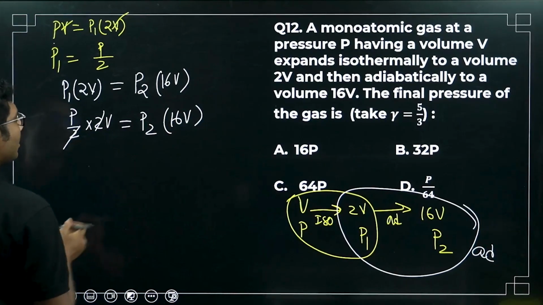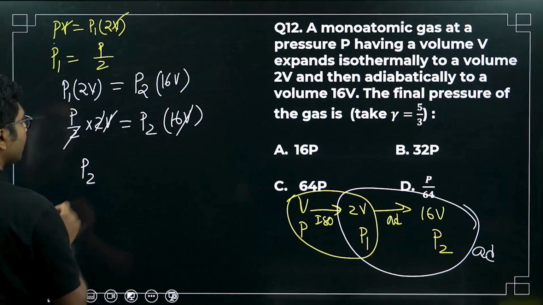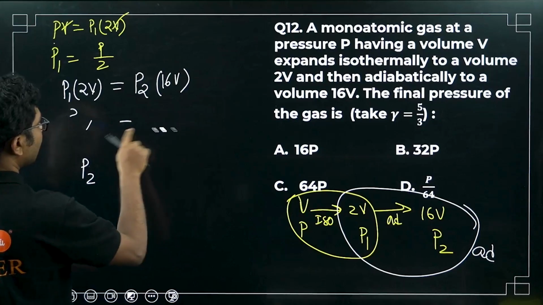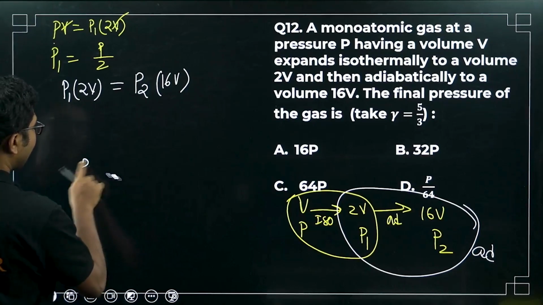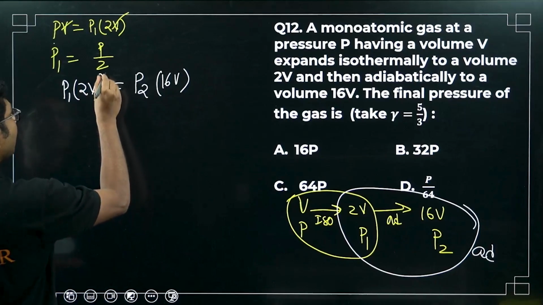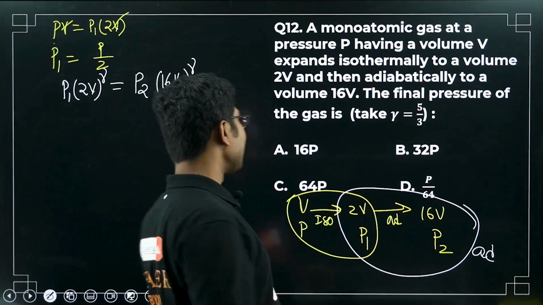P2 cancels, so V cancels. So P2 is equal to, sorry, my mistake. I made a silly mistake here. This is an adiabatic process, right? So in an adiabatic process, it will be gamma. So don't make a mistake like me.